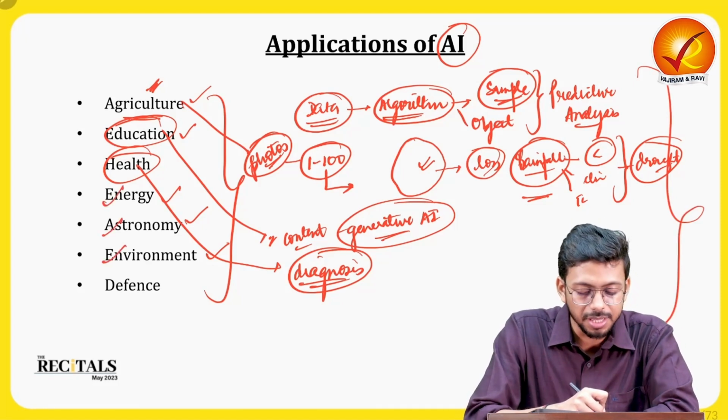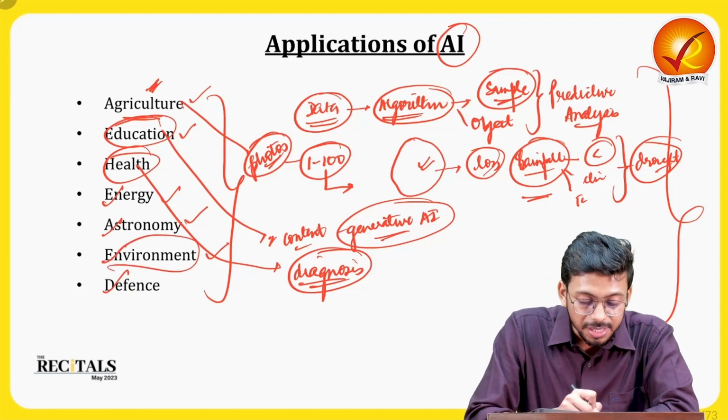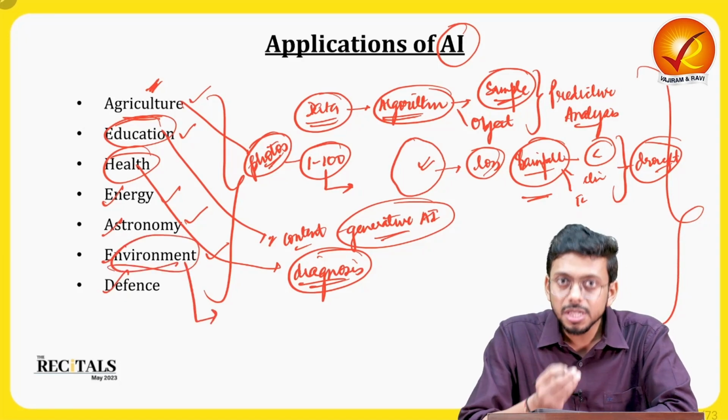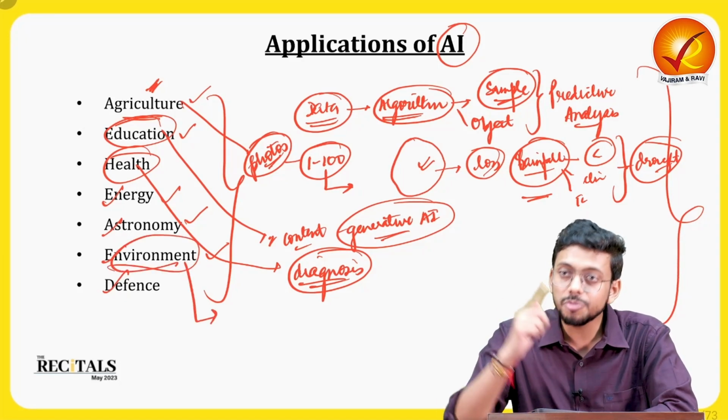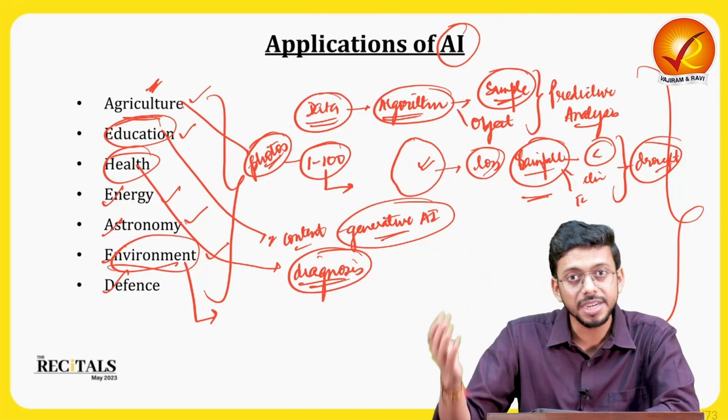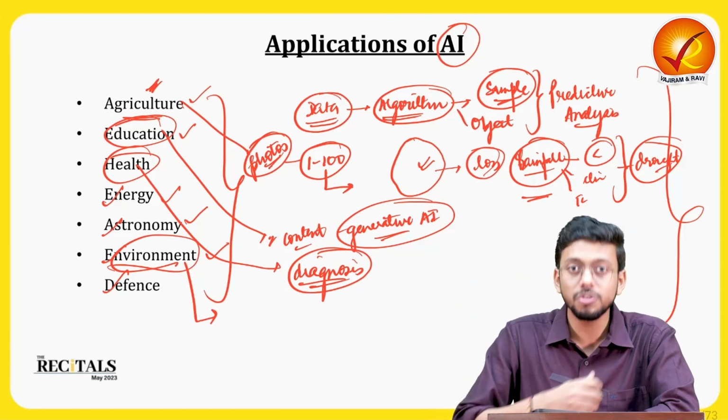Similarly, things can be done in these areas. Environment, let's say, pollution. We can feed in the pollution data and understand what kind of pollution will occur, let's say 10 days after it or 100 days after it, and how do we prepare ourselves.